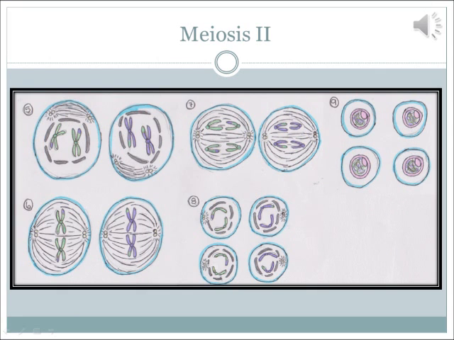In the second phase of meiosis, the 2 daughter cells are both split in half, leaving 4 daughter cells, each with 1 chromosome each. The stages include prophase 2, metaphase 2, anaphase 2, and telophase 2.